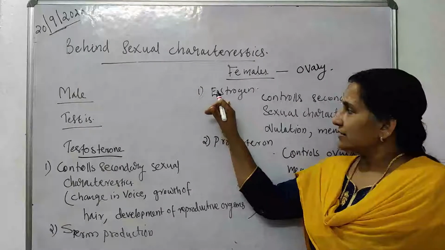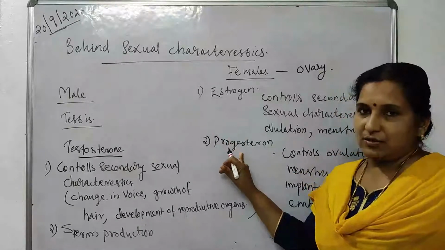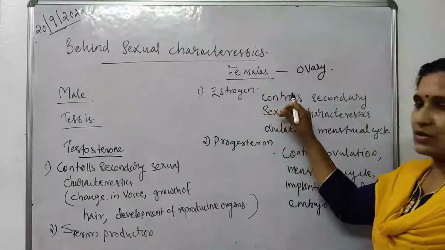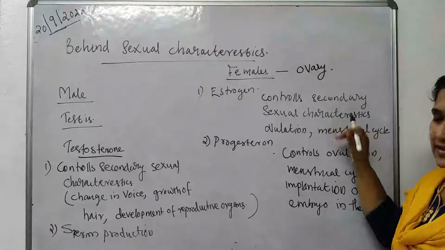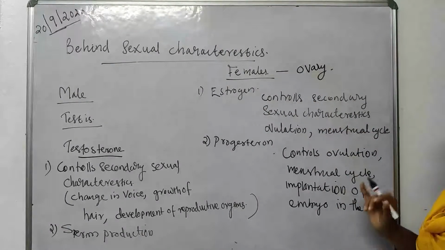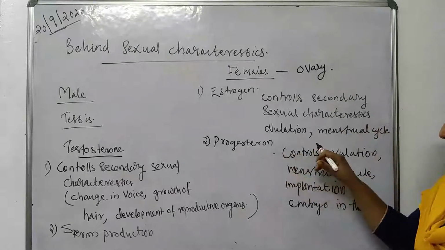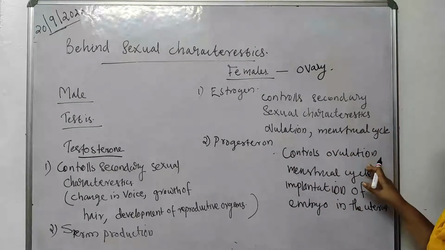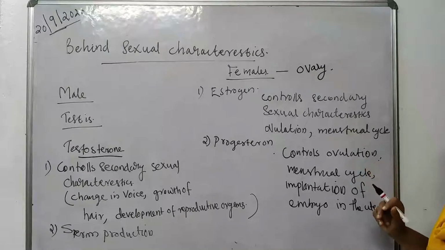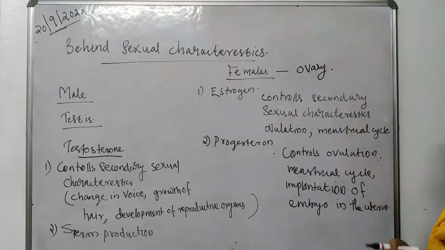They are estrogen and progesterone. Estrogen controls secondary sexual characteristics, then ovulation and menstrual cycle. Then progesterone controls ovulation, menstrual cycle, and one more is there, implantation of the embryo in the uterus.